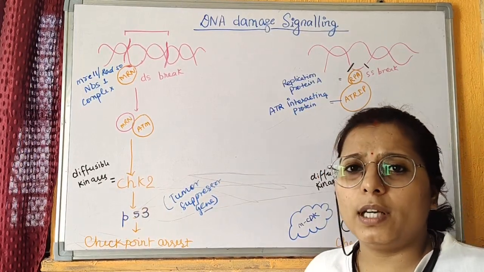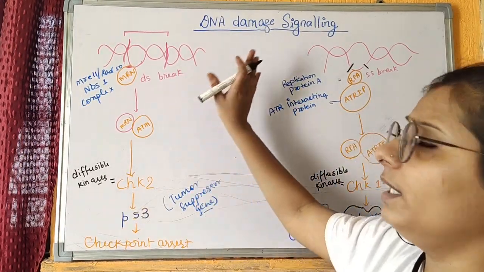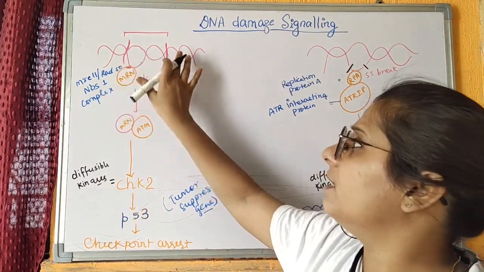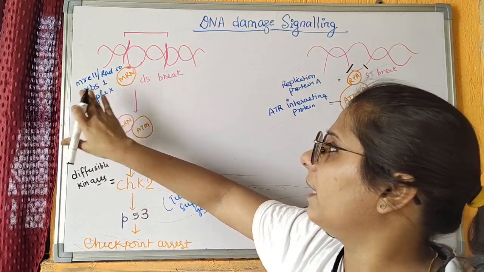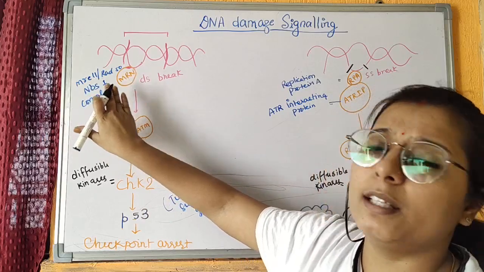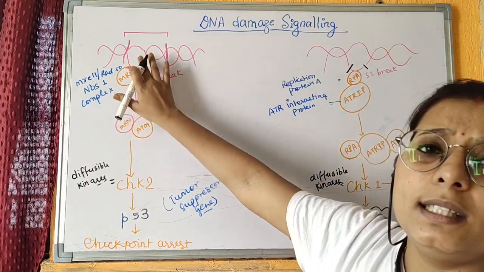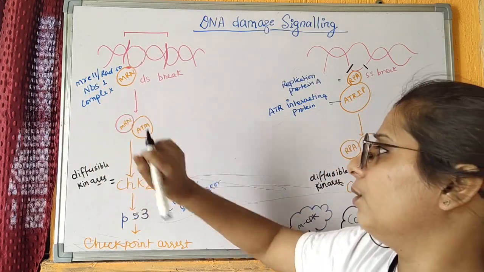Now coming to how the ATM and ATR pathway works. When in a cell cycle there is a double strand break, then at the region of the double stranded break, a special protein complex, that is MRN, a complex of MRE11, RAD50 and NBS1 proteins, comes and binds to this region. When MRN is bound here, then ATM comes and binds to it.